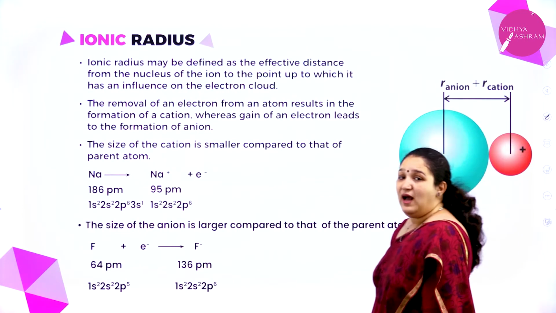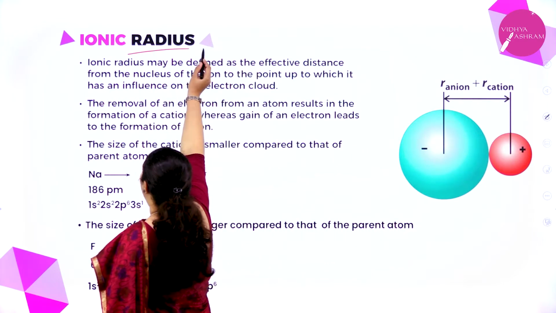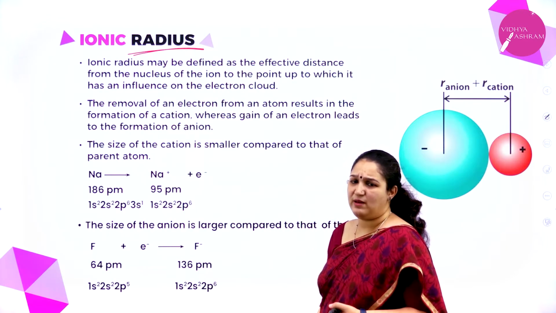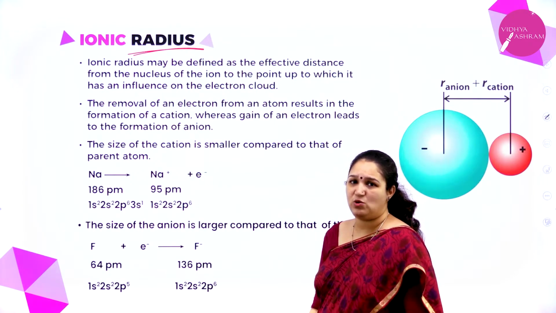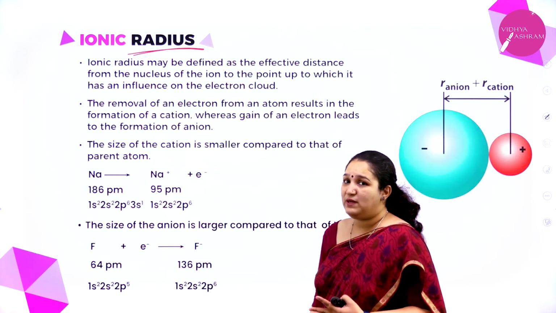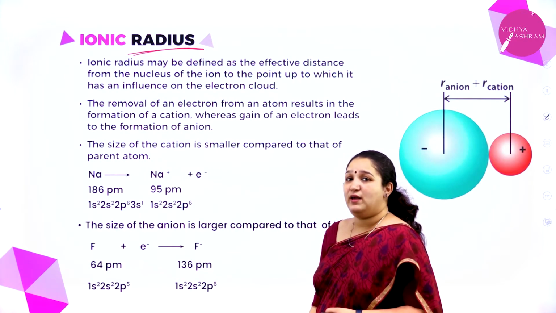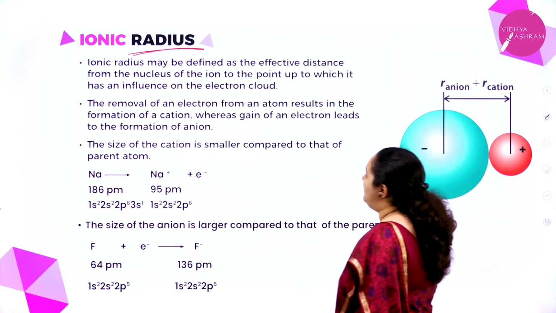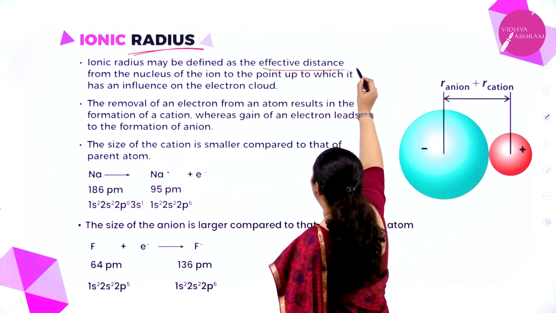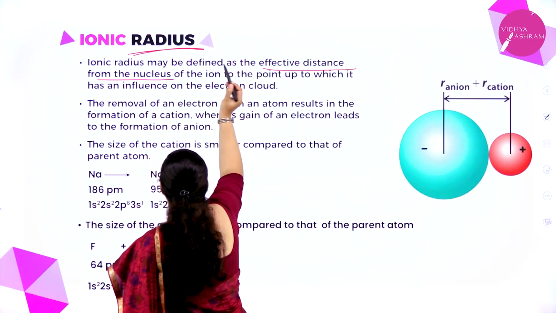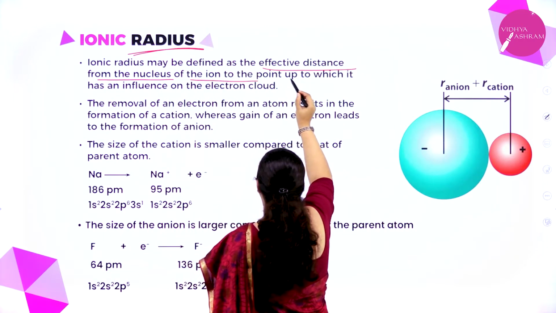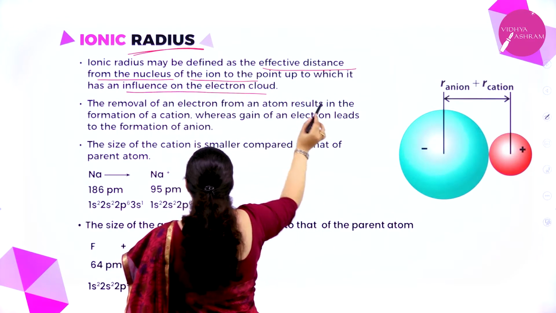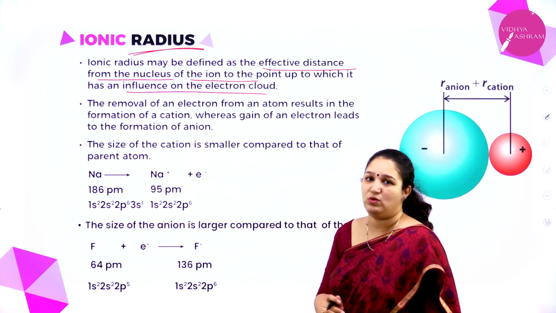Next we have ionic radius. Atomic radius, as I learnt, is expressed in three ways: covalent radius, metallic radius or van der Waals radius. Now a new type is coming, which is called ionic radius. So what is ionic radius? Ionic radius may be defined as the effective distance from the nucleus of the ion up to the point to which it has influence on the electron cloud.